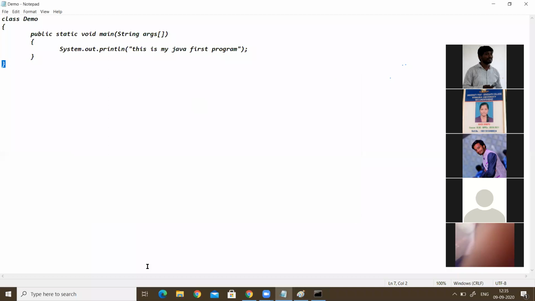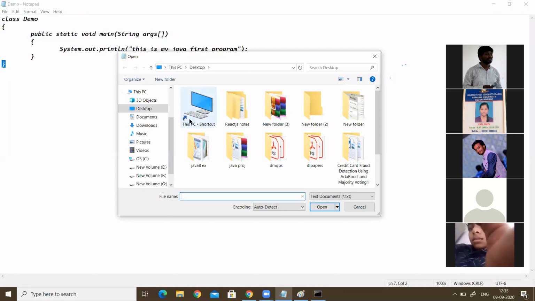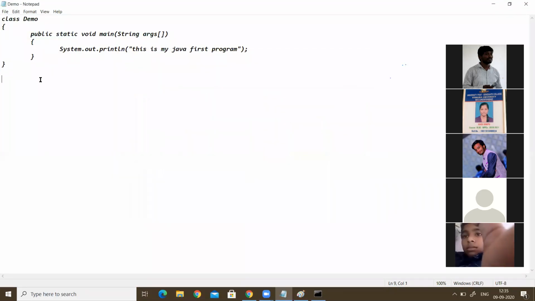What are the steps we followed? First thing, after writing the file, save the file with the class name and .java extension. Next, compile. How to compile?